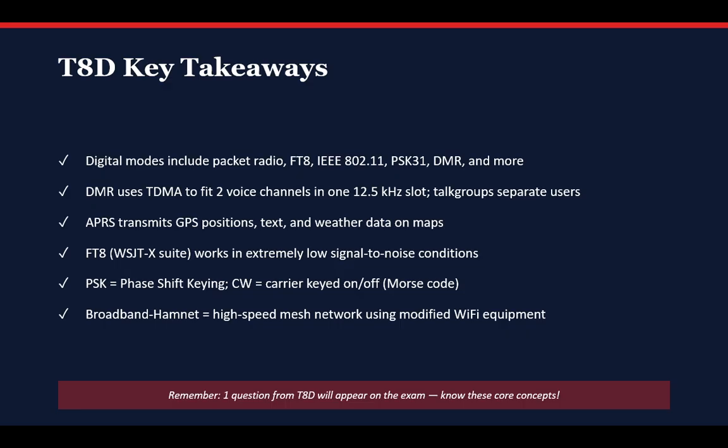Some of our key takeaways. Digital modes include packet radio, FT8, IEEE 802.11, PSK31, DMR, and more. DMR uses TDMA to fit two voice channels in one 12.5 kilohertz slot. Talk groups separate users. APRS transmits GPS positions, text, and weather data on maps. FT8 in the WSJT-X suite works in extremely low signal-to-noise conditions. PSK is phase shift keying. CW is carrier keyed on and off Morse code. And Broadband-Hamnet is high-speed mesh networking using modified Wi-Fi equipment.